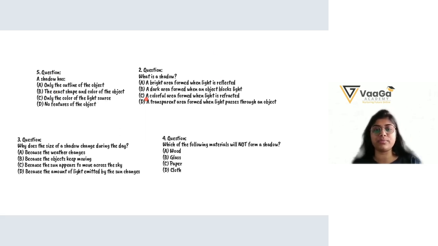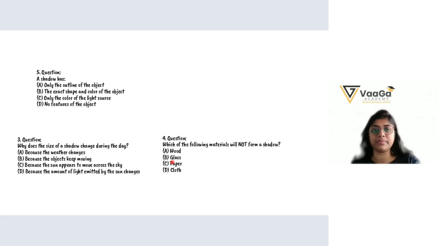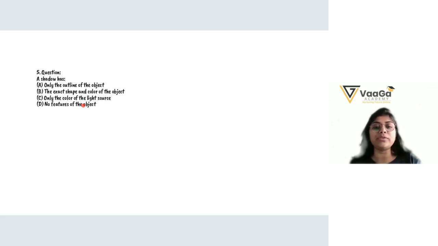what is a shadow? A shadow has only the outline of the object; the exact shape and color of the object; only the color of the light source; no features of the object.